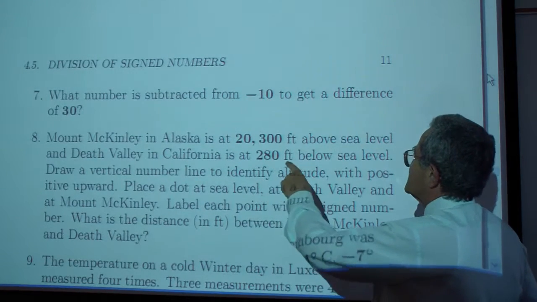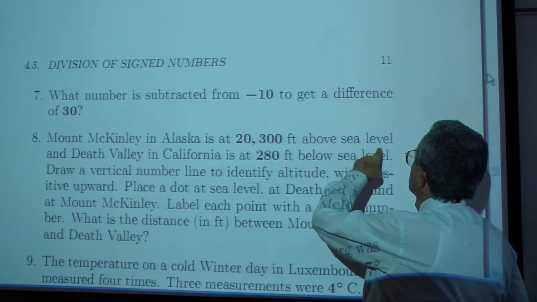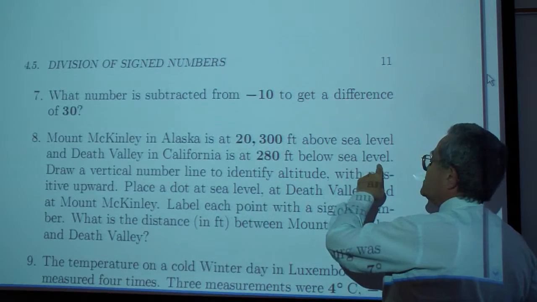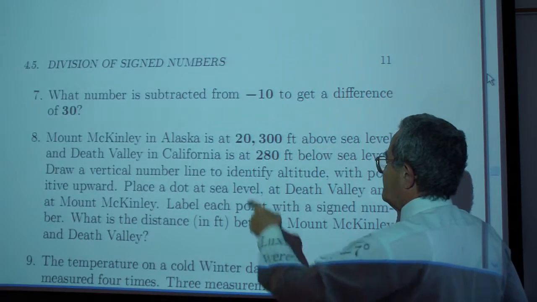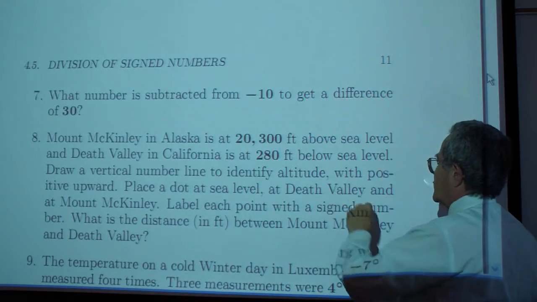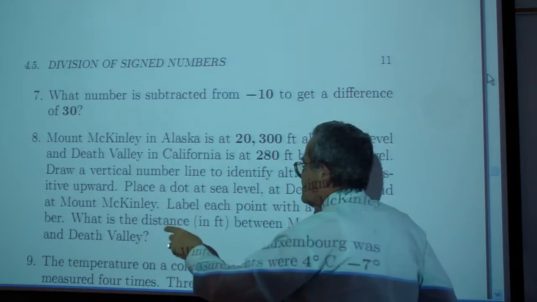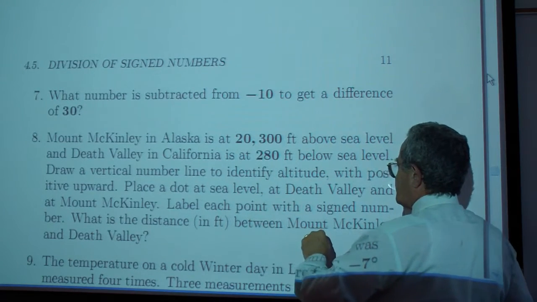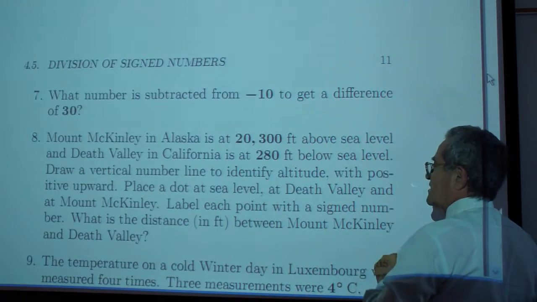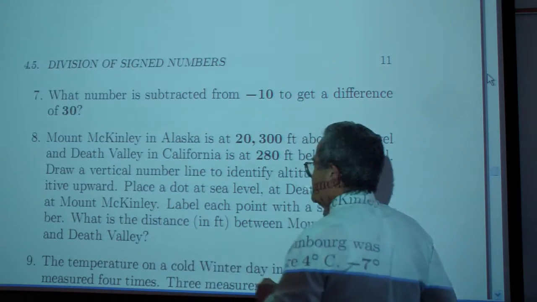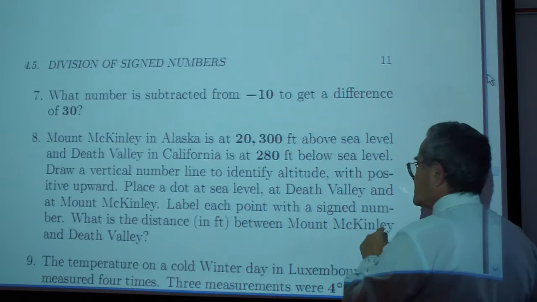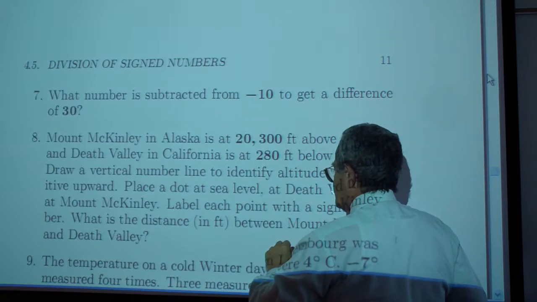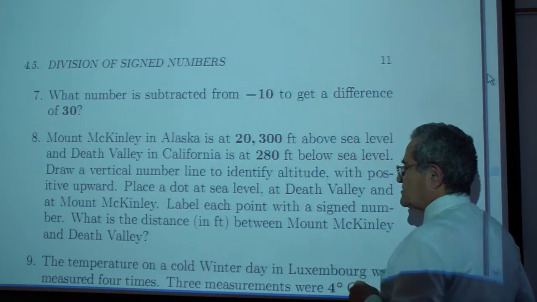Mount McKinley in Alaska is at 20,300 feet above sea level, and Death Valley in California is at 280 feet below sea level. Draw a vertical number line to identify altitude with positive upward and negative downward. Place a dot at sea level, place a dot at Death Valley, and place a dot at Mount McKinley. Label each point with a signed number. What is the distance in feet, all of these are in feet, between Mount McKinley and Death Valley?